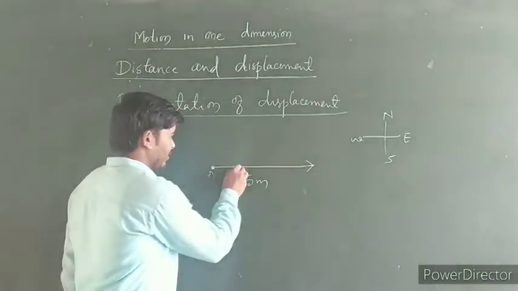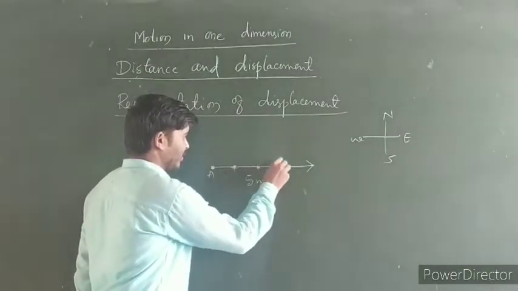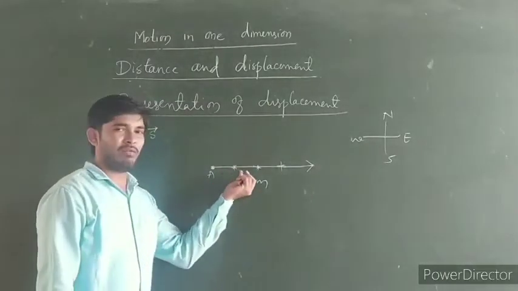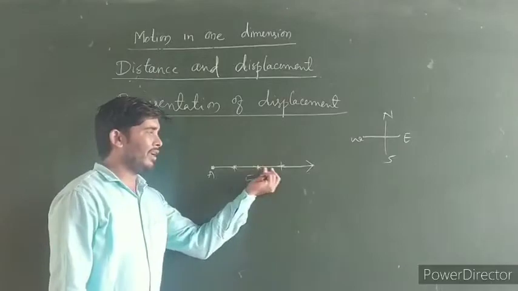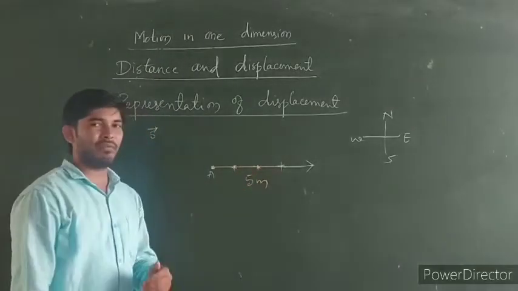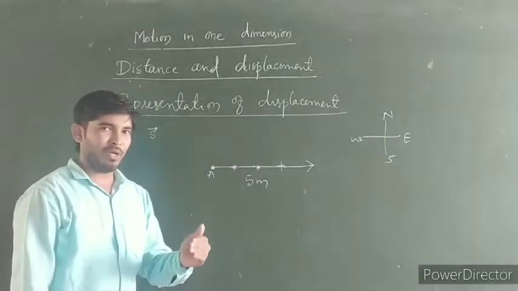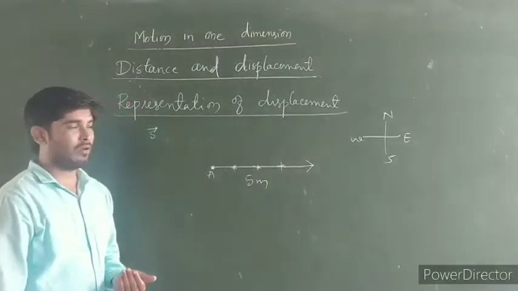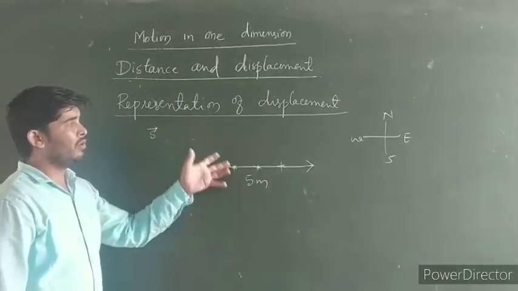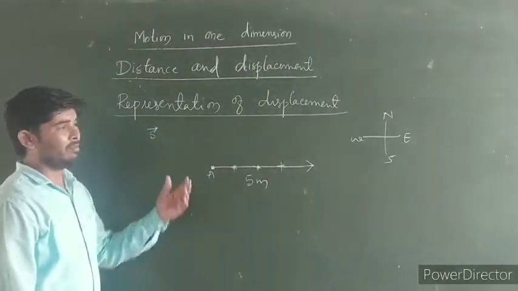These points represent the different positions of the body at different instants or different intervals of time. So this is how we represent displacement.